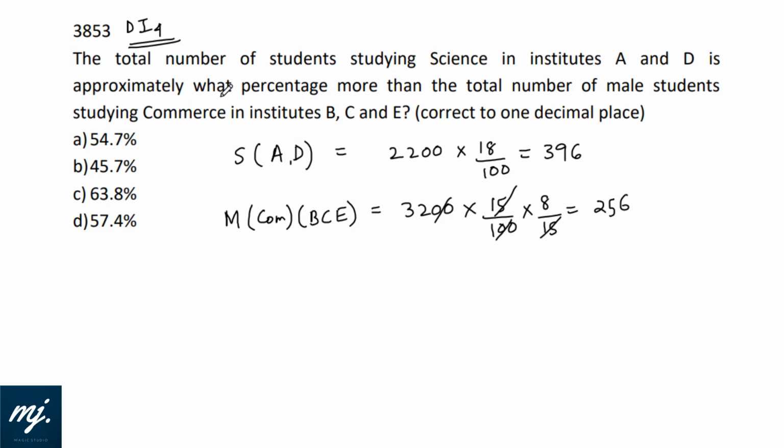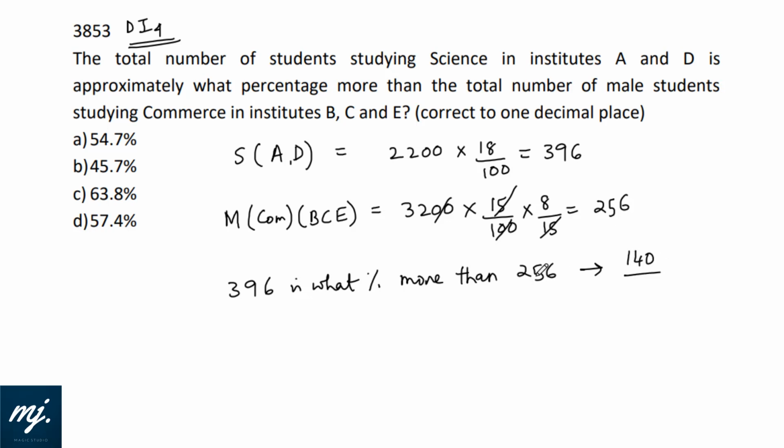So the question asked is, 396 is what percent more than 256? We need to find the difference. 396 minus 256 would be 140.